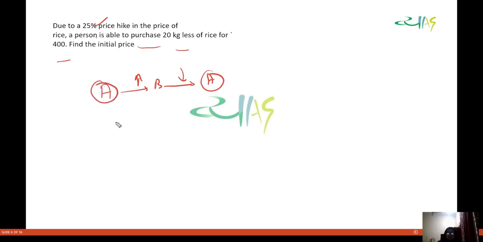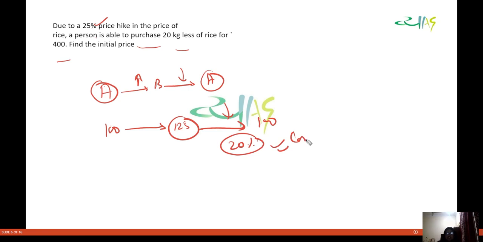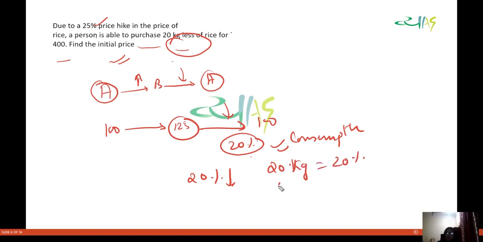Okay, so we start from 25%. We know that if there is a 25% hike in the price and it has to come back to 100, then the consumption should decrease by 20%. Now it is saying the person is able to purchase 20 kg less rice. So consumption is decreasing by 20%, and you are purchasing 20 kg less rice. So 20 kg is equal to 20%. That means 100 kg is equal to 100%.